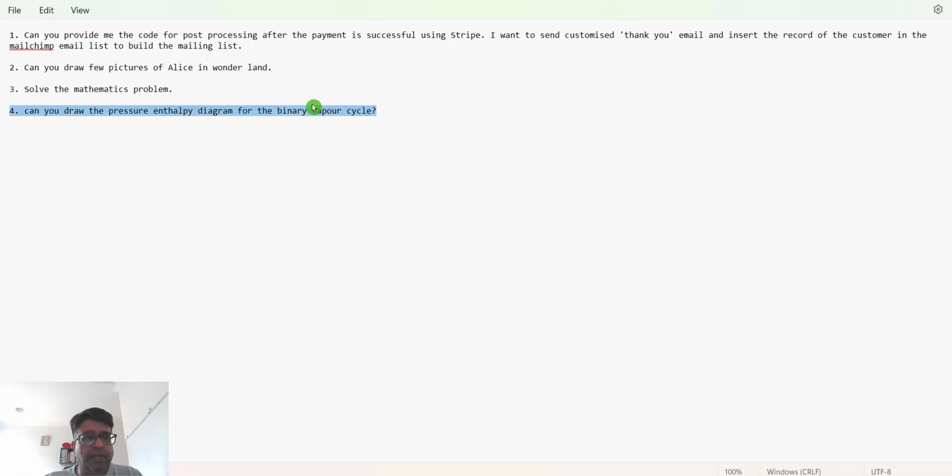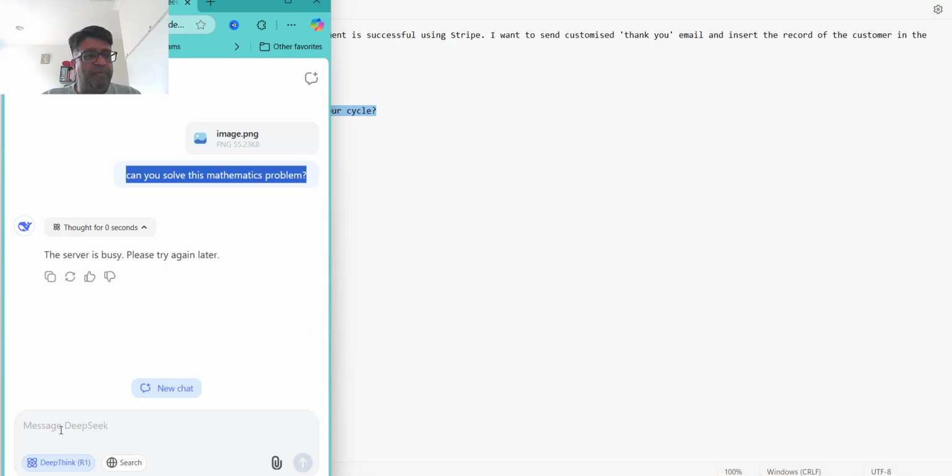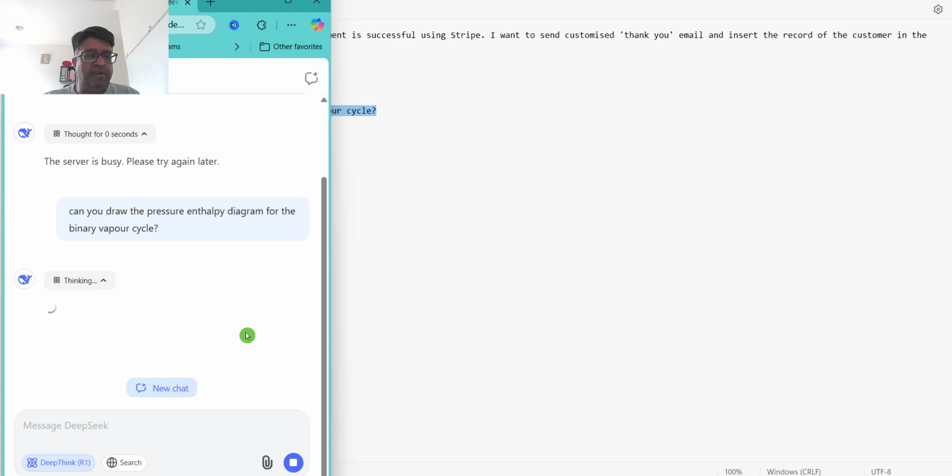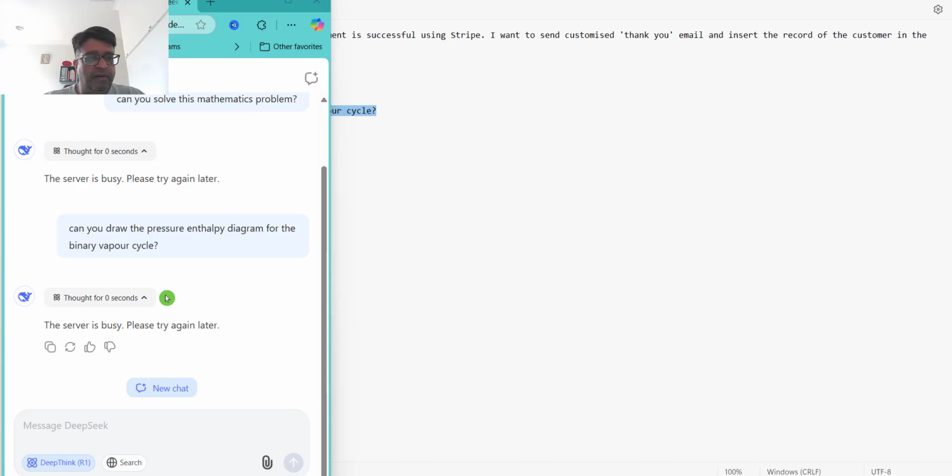So let me copy this, go to DeepSeek. I doubt it will be able to give me the response, but let's see. Just a final try. And as expected, it is struggling to give me the response due to technical problem. Again, it's the same thing.